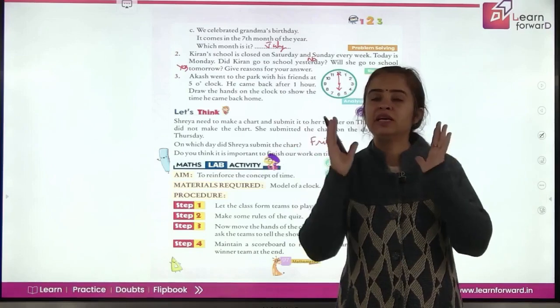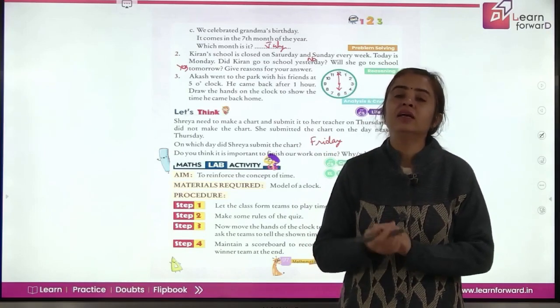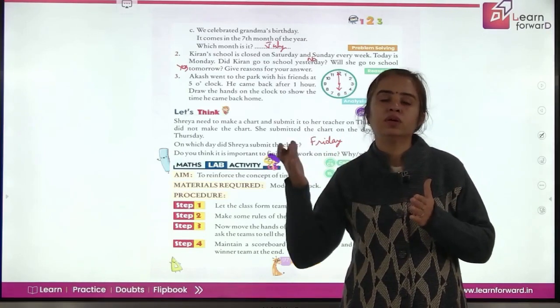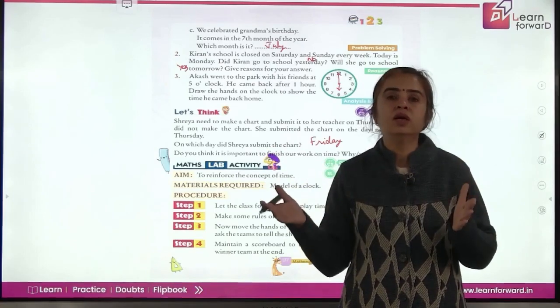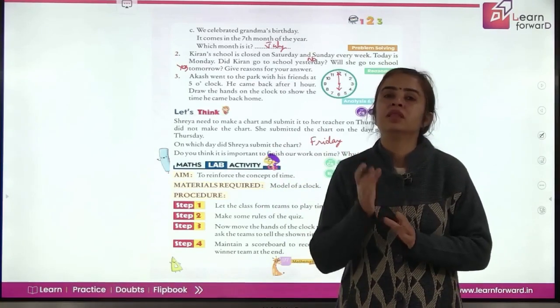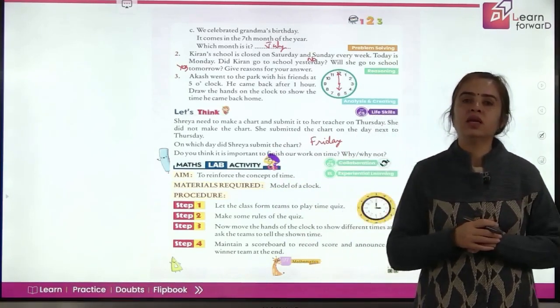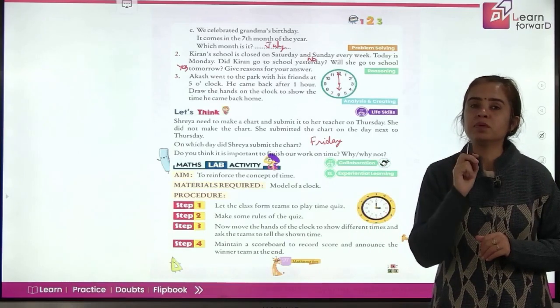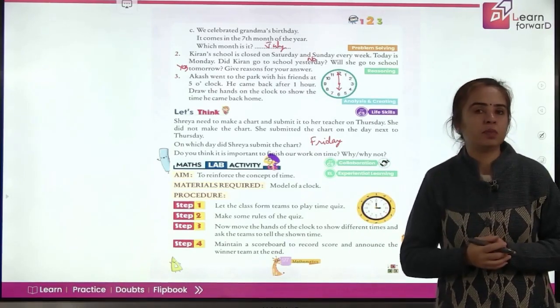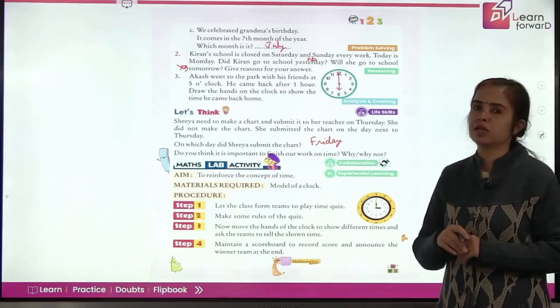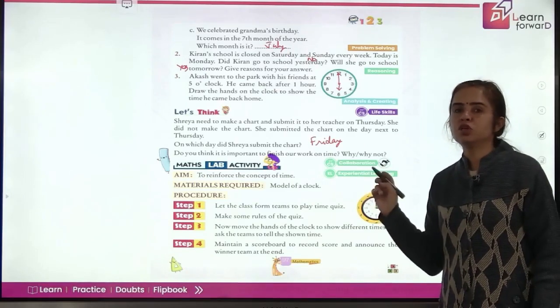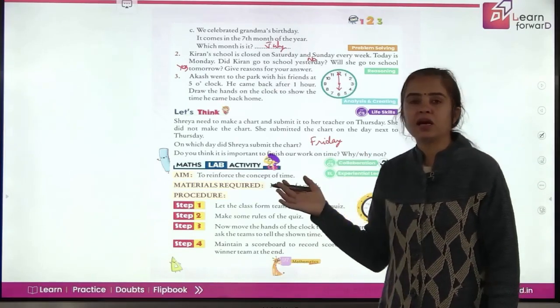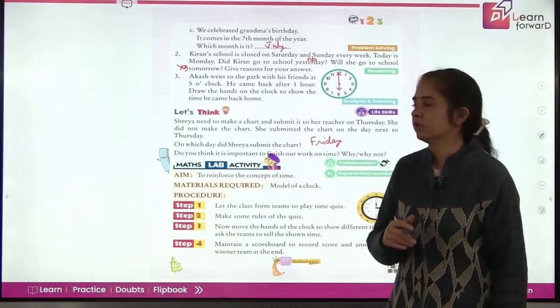Once gone, it never comes back. And when we follow the schedule, whatever time is given, then we save time. That means time is very precious. So you should always submit your assignments and notebooks on time, children.